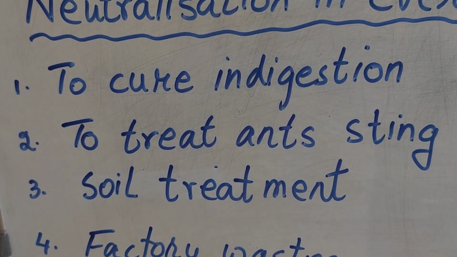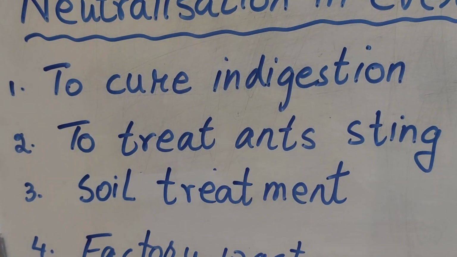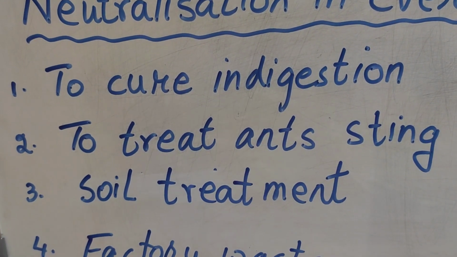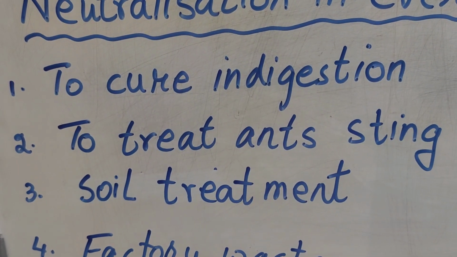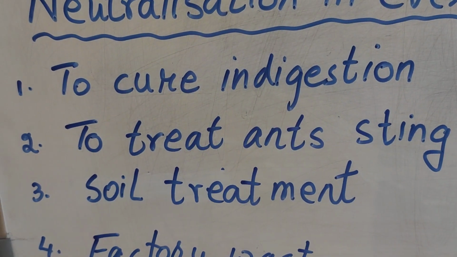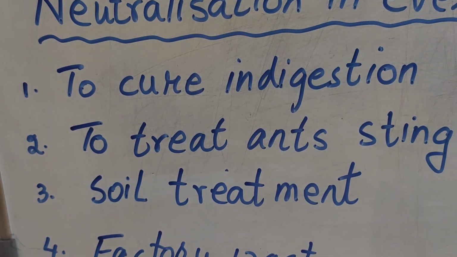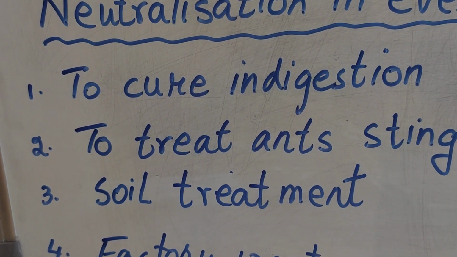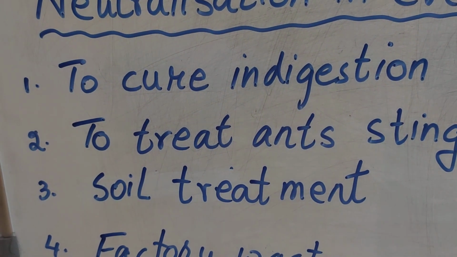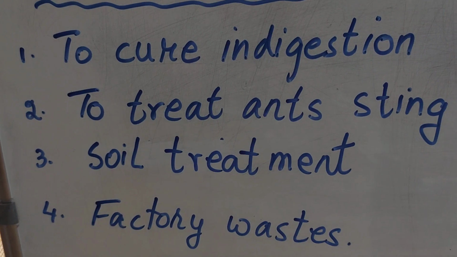So the factory waste which contains acids or bases can be treated by adding a base or an acid. So if the waste is acidic, they will put a base. If the waste is basic, then they will put an acid. So I hope you have understood these 4 points.